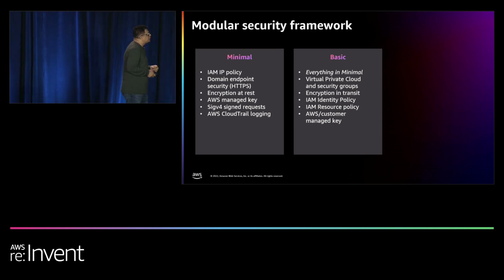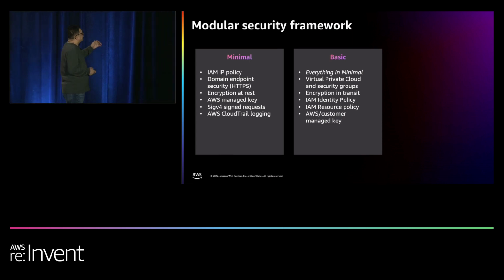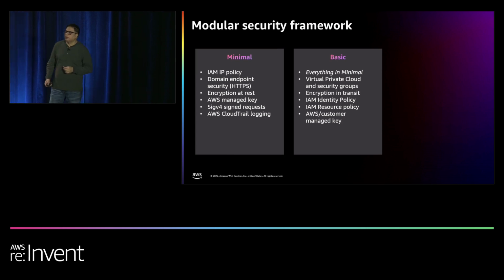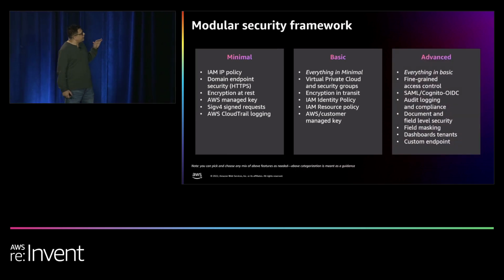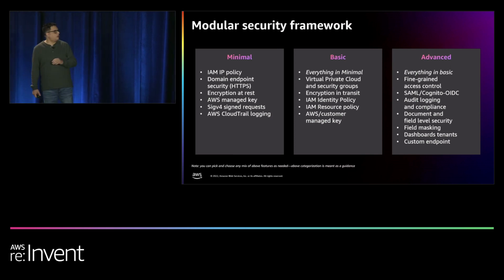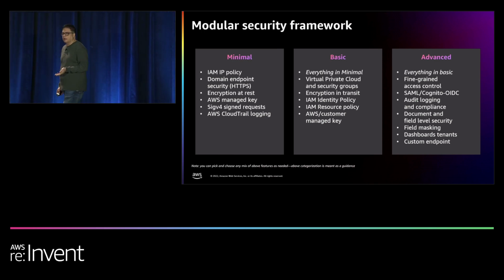Basic bucket is built on top of the minimal, where it has encryption in transit, IAM identity policy, VPC, some of those things which you have already heard from Aruna and Jimesh. And then we have the advanced bucket, which has SAML, fine-grained access control. It has field level, document level security, all set up.